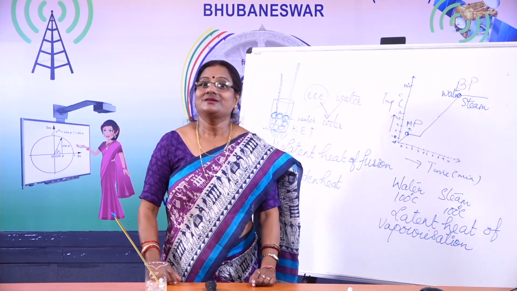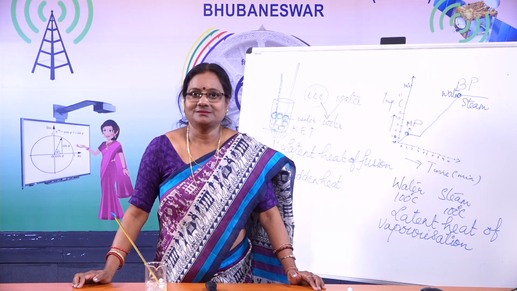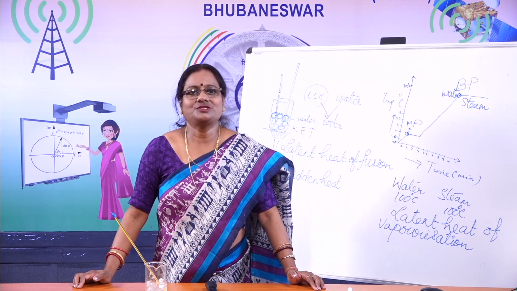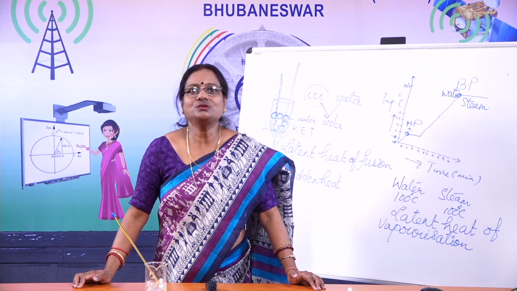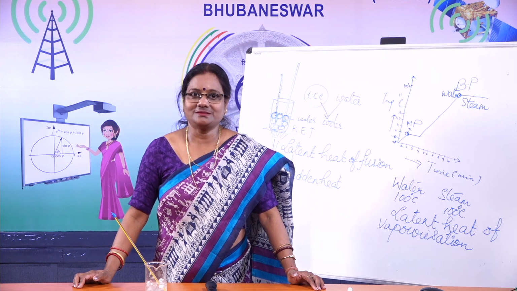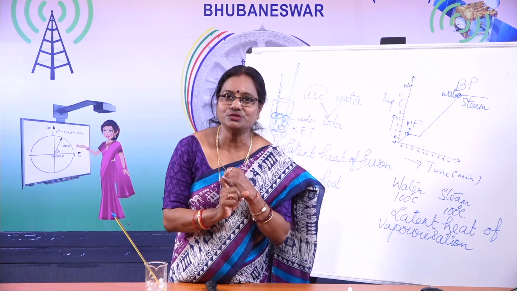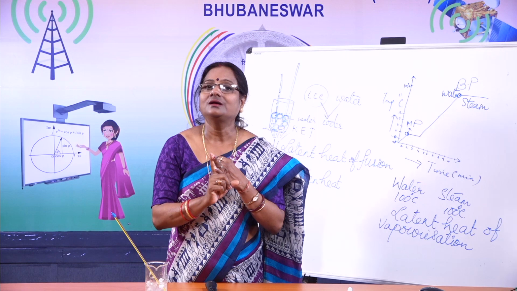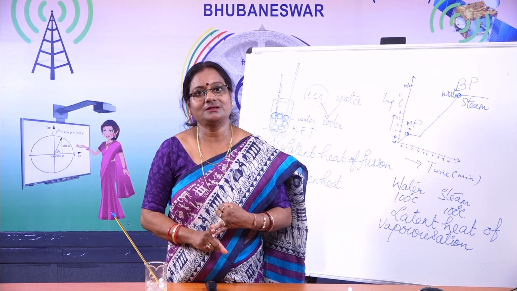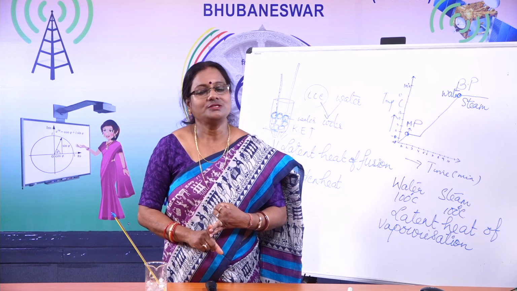So children, we have discussed till now about change of state of matter and sublimation also. It is also a change directly from the solid to vapor state and vapor to solid without coming to the liquid state. The main concepts here we have discussed: the latent heat of fusion of ice and latent heat of vaporization. These are quite important concepts. Children, please go through your book also for knowing more about it. You can understand it very well.